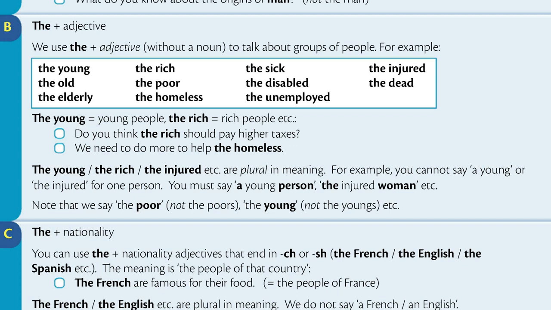Do you think the rich should pay higher taxes? We need to do more to help the homeless. The young, the rich, the injured, etc. are plural in meaning. For example, you cannot say a young or the injured for one person. You must say a young person, the injured woman, etc. Note that we say the poor, not the poors, the young, not the youngs, etc.